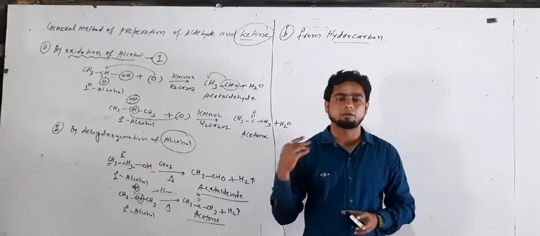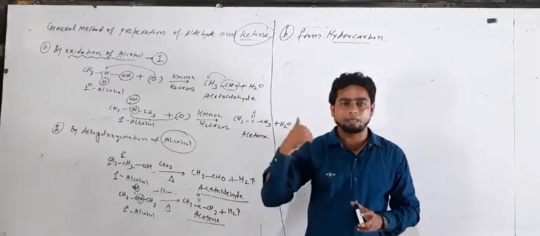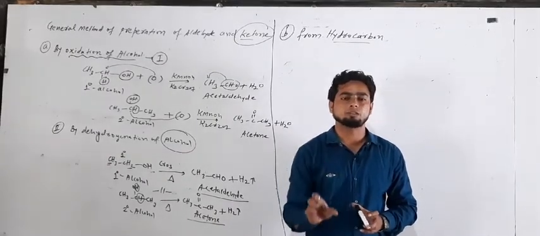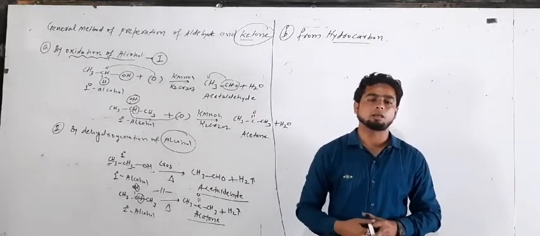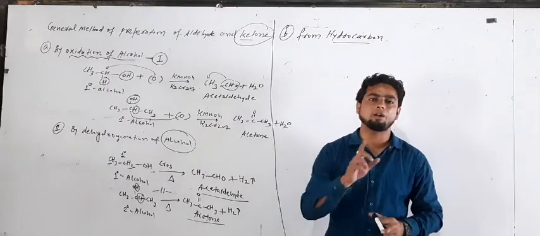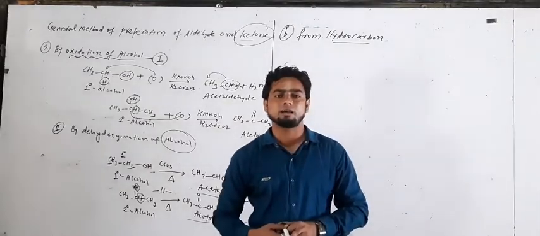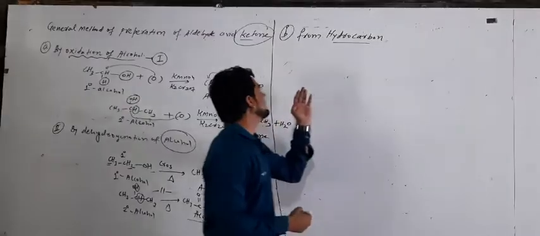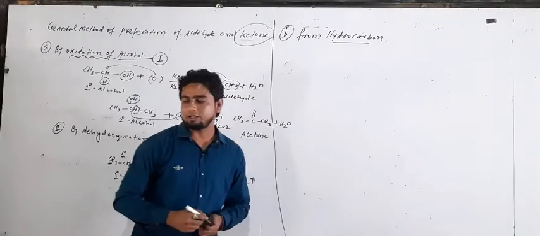It may be members of alkane, alkene, alkyne, or any functional group, since a functional group has carbon as well as hydrogen. That's why all organic compounds are examples of hydrocarbon. From a hydrocarbon we can prepare aldehyde and ketone.